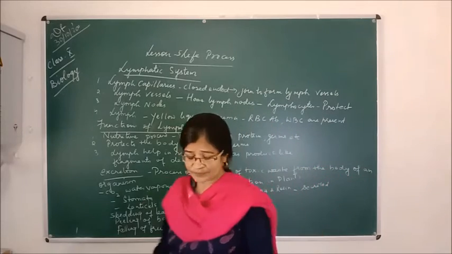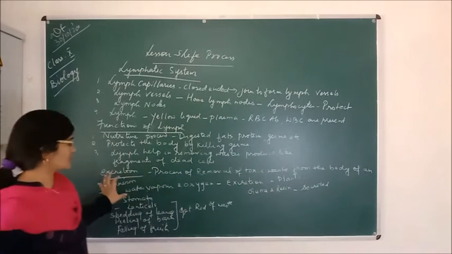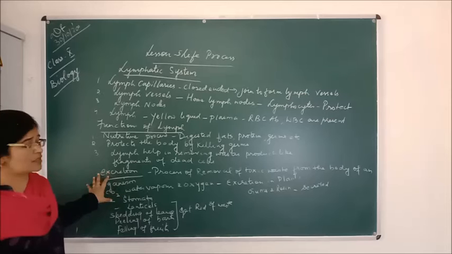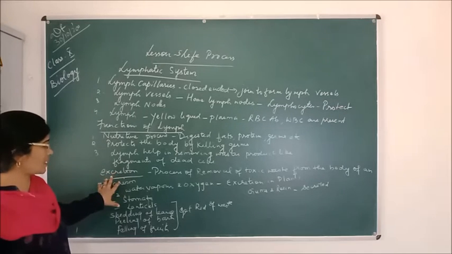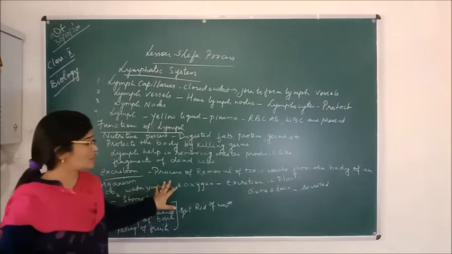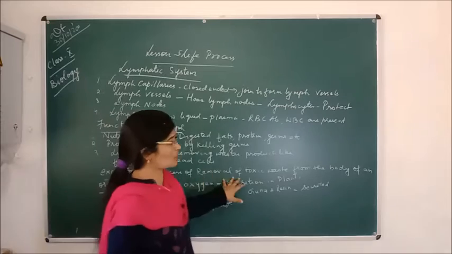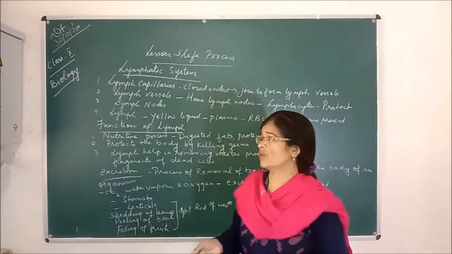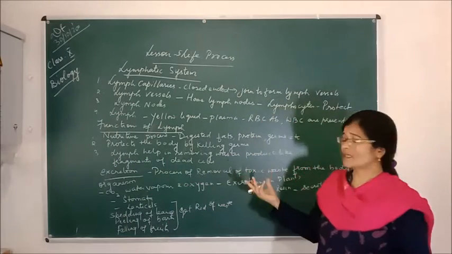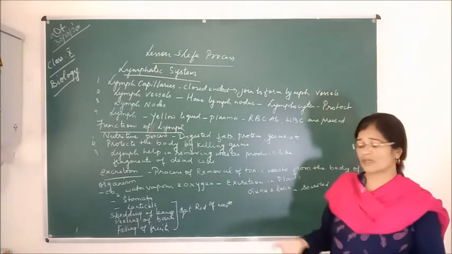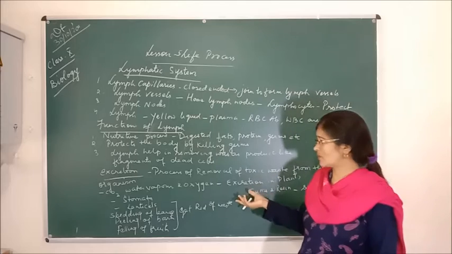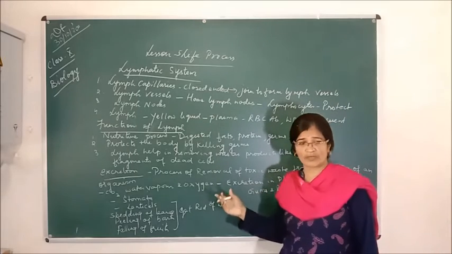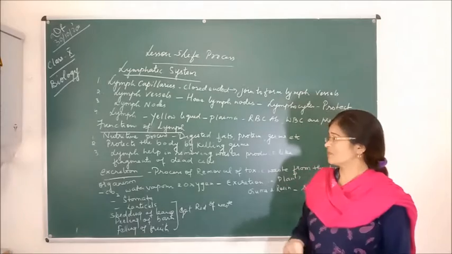Before studying the excretory system in humans, we'll study about the excretory system in plants as well as animals. So what is excretion? First we'll describe what is excretion. Excretion is the process of removal of toxic waste from the body of an organism. An organism, either a plant, also removes some excretory substance, and animals also remove some excretory substance, human beings also remove some excretory substance.